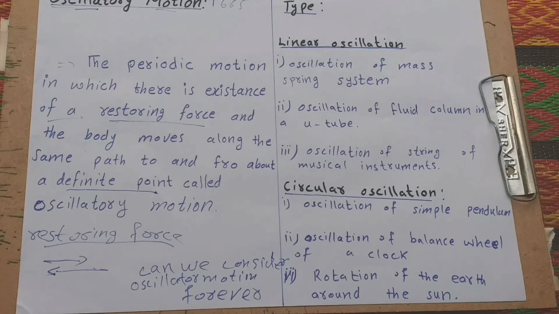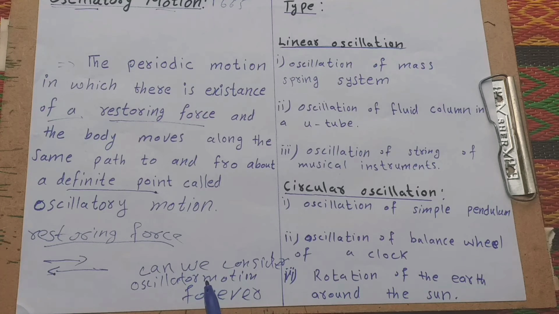The ideal condition is that the object can be in oscillatory motion forever in the absence of friction.